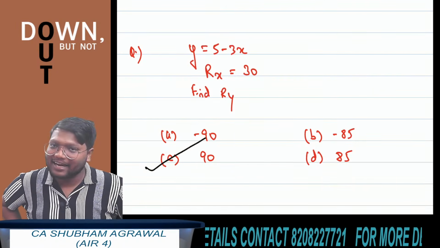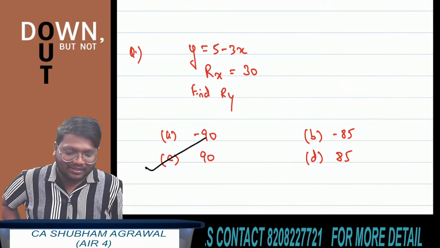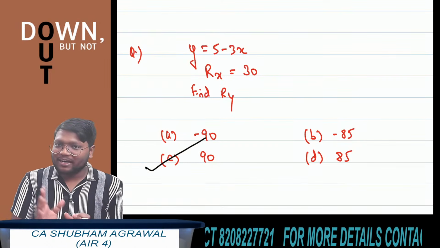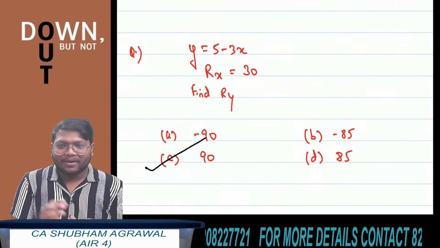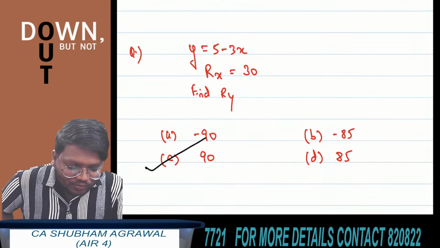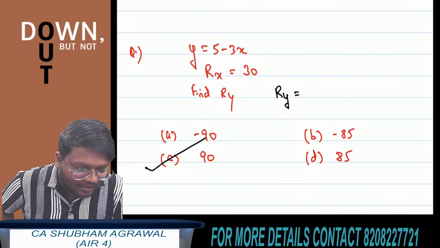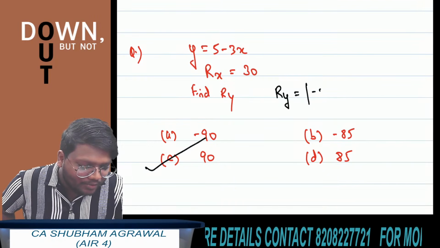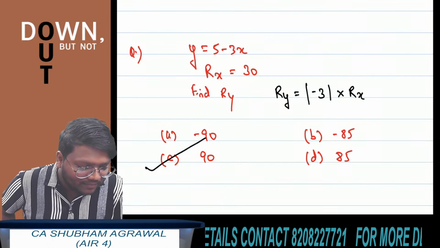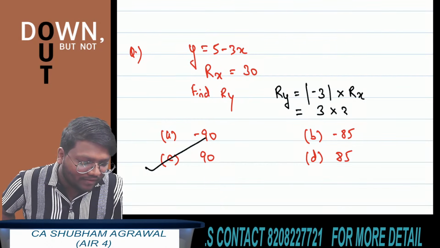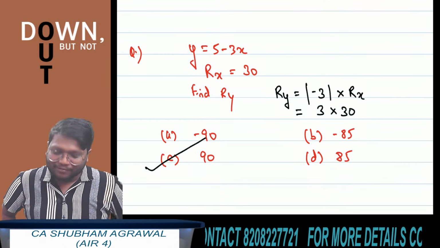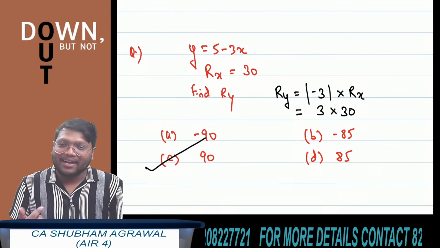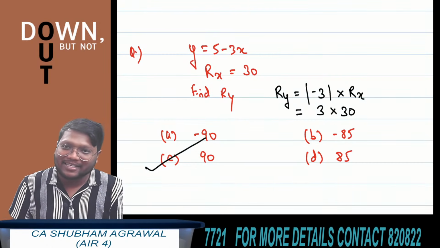Option C is the correct answer. We have already seen this property that any measure of dispersion remains unaffected due to change of origin but gets affected due to change of scale. So range of y is equal to the absolute value of the change of scale multiplied by range of x. What is the change of scale in this question? It is minus 3. The absolute value of minus 3 is 3, and range of x is 30. So 3 multiplied by 30 is 90. Option C, 90, is the correct answer. Those who have answered minus 85, the answer is wrong. Please don't make any silly mistake here.